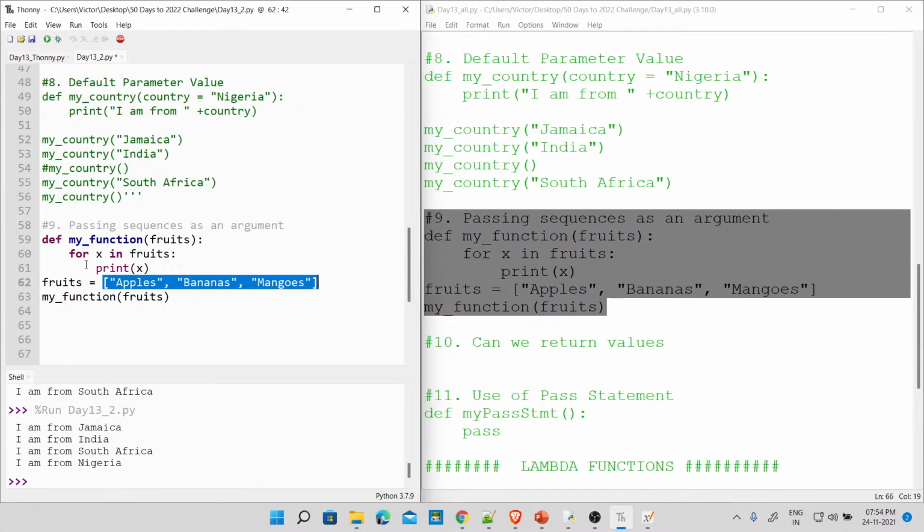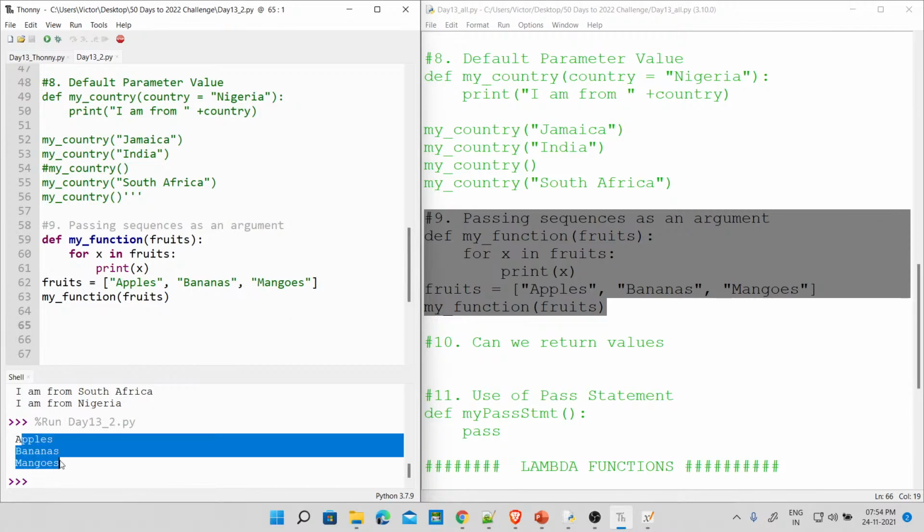So this is going to say, and remember now, since we passed a list, you have to print it. Go through this, iterate through all the elements or the items in this list, and then print them. So I'm going to print all the items that are in the list called fruits. When I run this, I'm going to get apples, bananas, and mangoes. Now I will run this, and you see here apples, bananas, and mangoes. Fine. Done. All right.